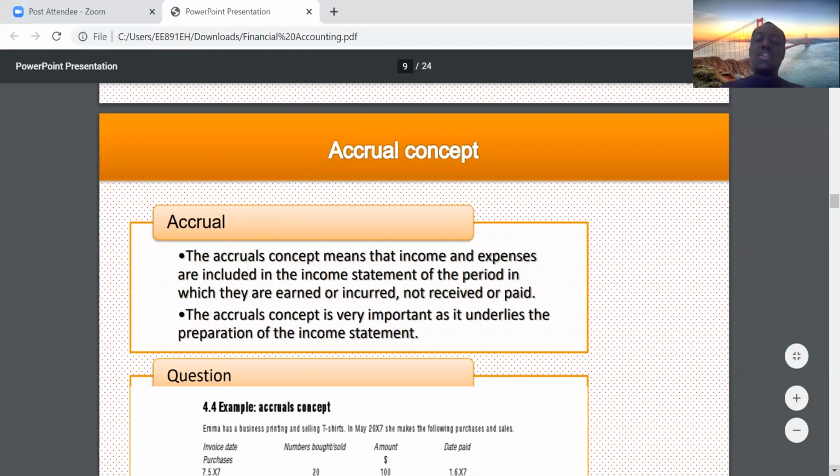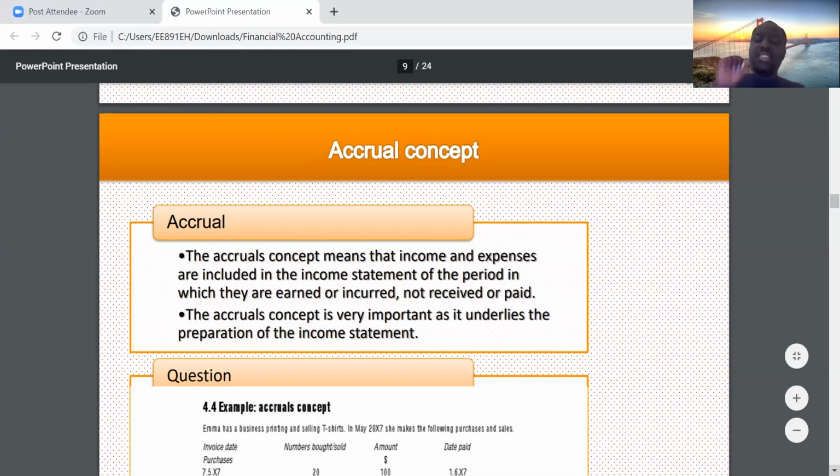Now, the accrual concept is also saying that expenses are included in the income statement when they are incurred. Let's say rent, right? Maybe your time of rent payment is not due, but once you are living in the apartment, you've incurred the expense.